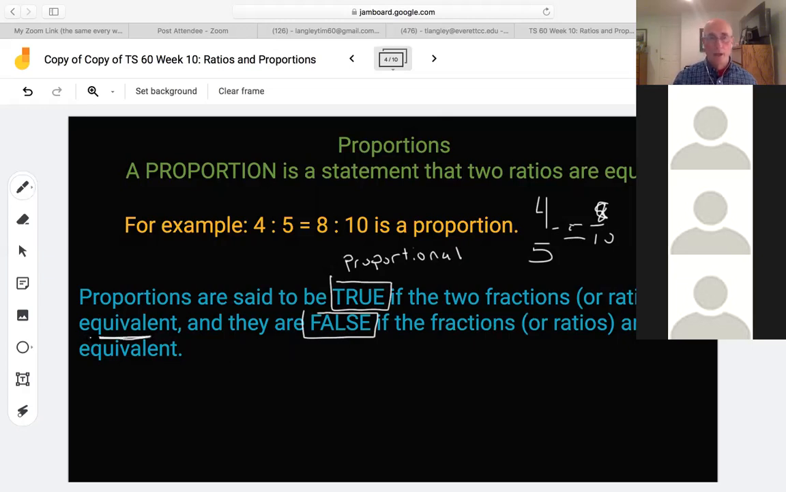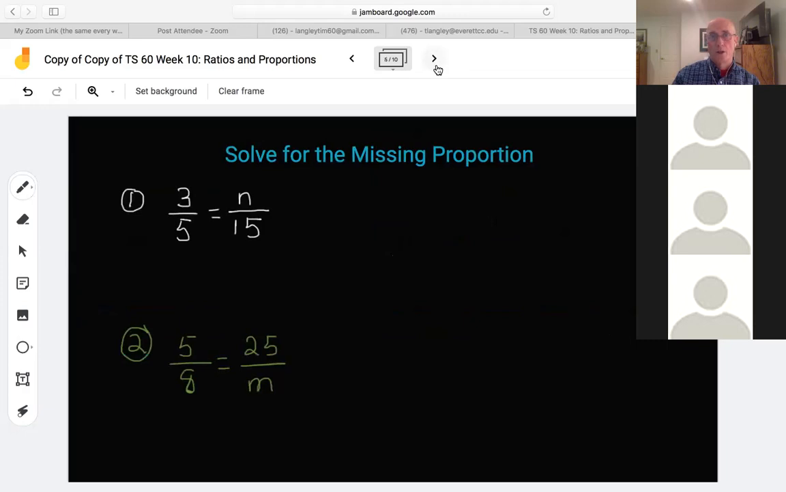This word equivalent has almost the word equal in it, okay? And they're false if they're not, okay? So that's just a little vocabulary there. A true proportion of two different fractions means they're equal, they're proportional, or they call them equivalent.